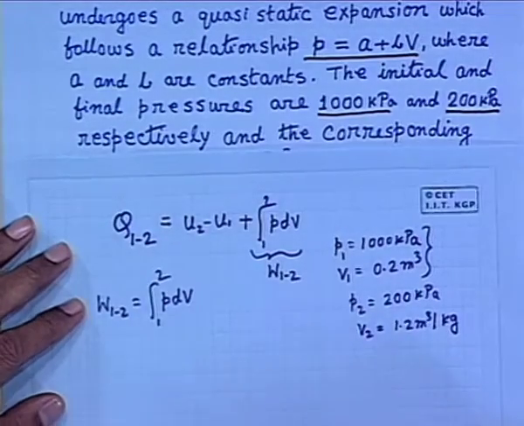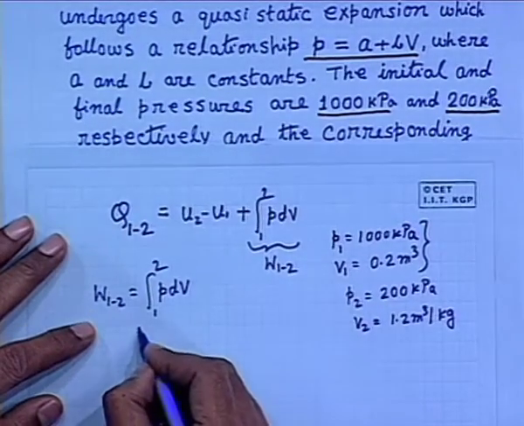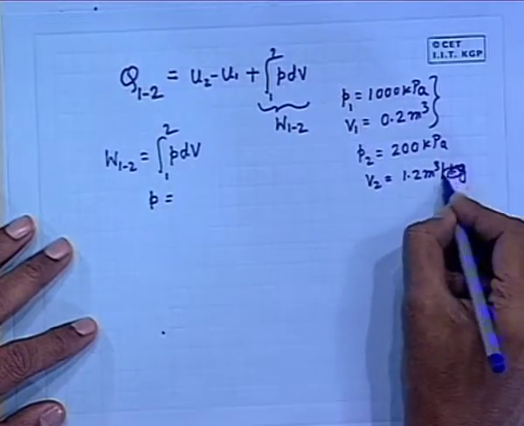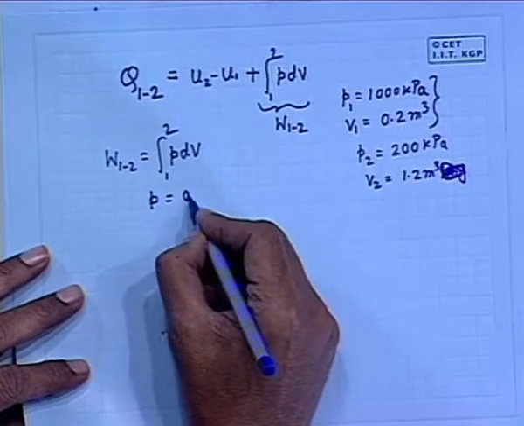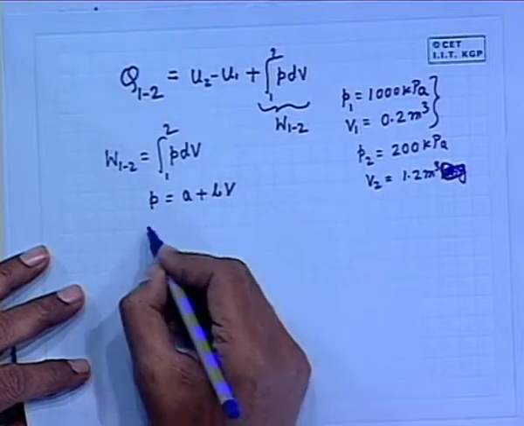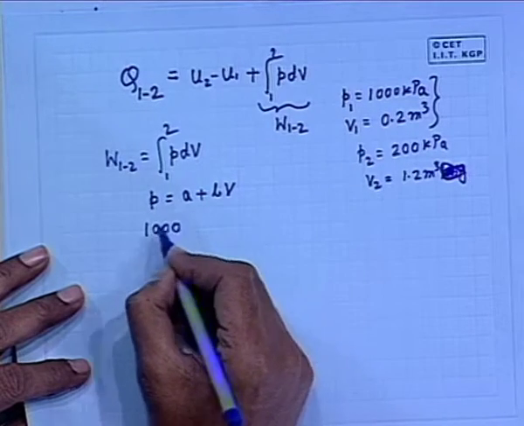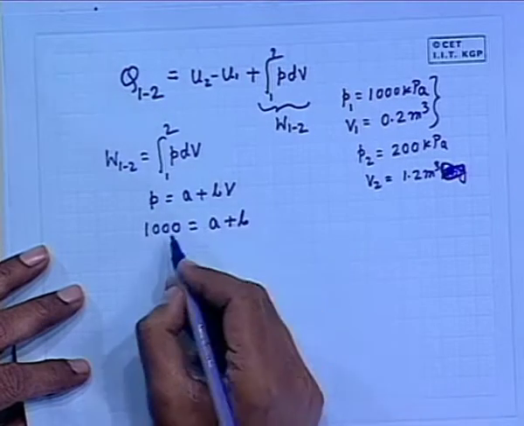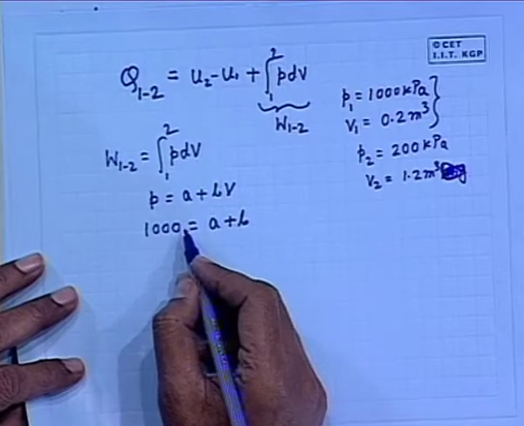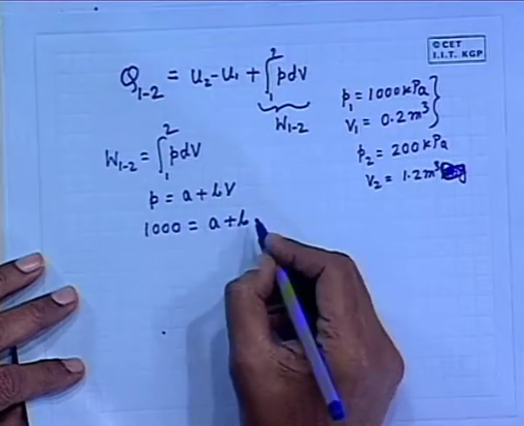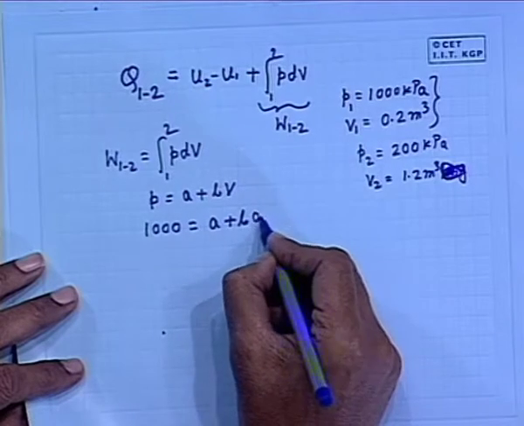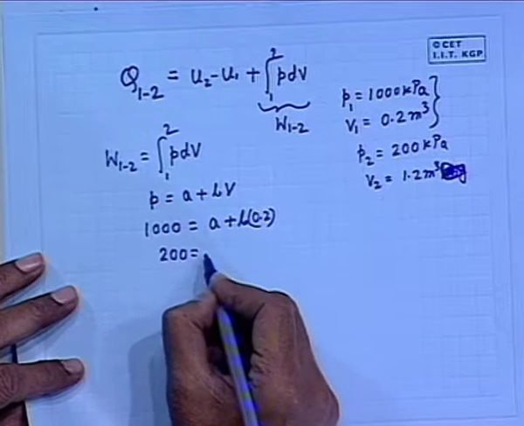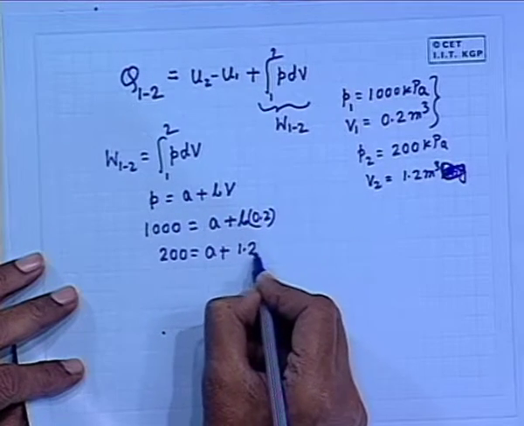Now, we substitute in P is equal to A plus BV. Not meter cube per kg, only meter cube, very good. That means we will write 1000 in kilopascals, and accordingly the unit will come. I am not converting it into pascals by multiplying by 10 to the power 3, unnecessarily, the number will be very high. So, 1000 is equal to A plus B into 0.2, V in meter cube. And then we write 200 is equal to A plus 1.2B.